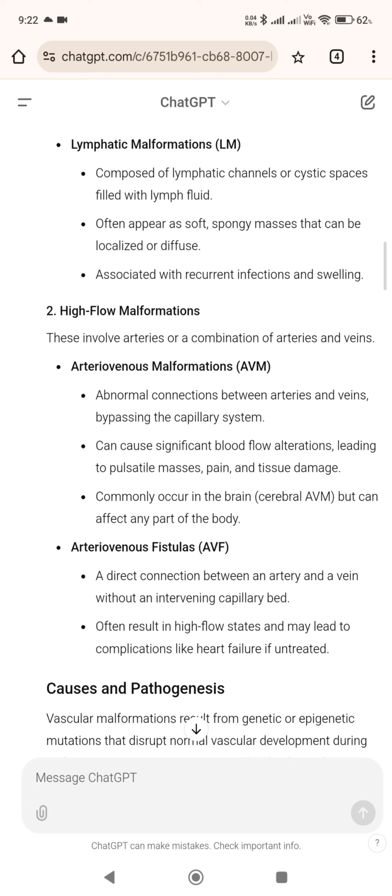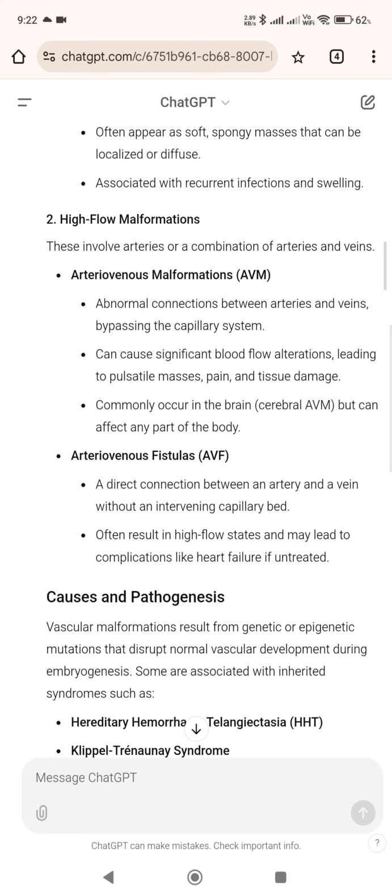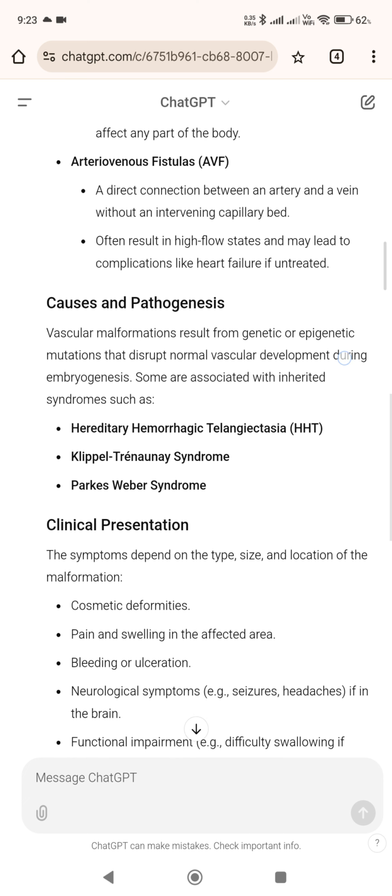2. High flow malformations. These involve arteries or a combination of arteries and veins. Arteriovenous malformations, AVM: abnormal connections between arteries and veins, bypassing the capillary system, can cause significant blood flow alterations, leading to pulsatile masses, pain, and tissue damage. Commonly occur in the brain, cerebral AVM, but can affect any part of the body. Arteriovenous fistulas, AVF: a direct connection between an artery and a vein without an intervening capillary bed, often result in high flow states and may lead to complications like heart failure if untreated.